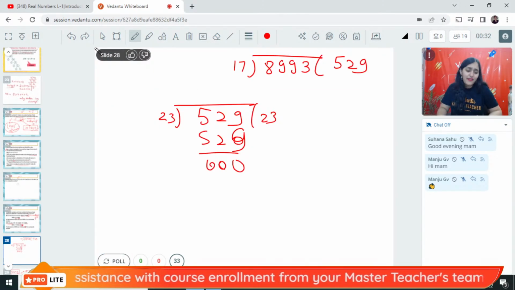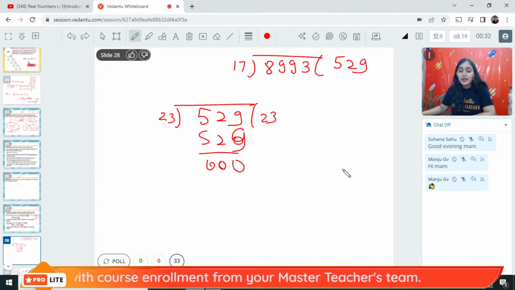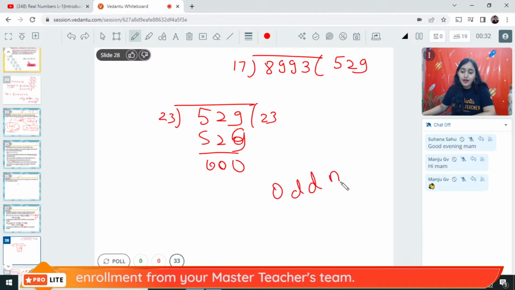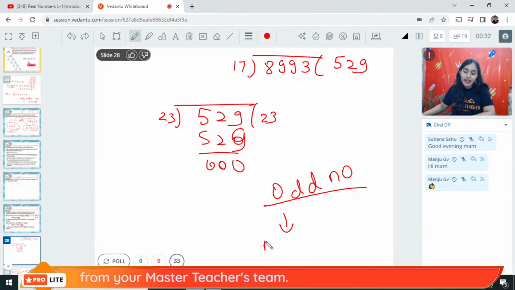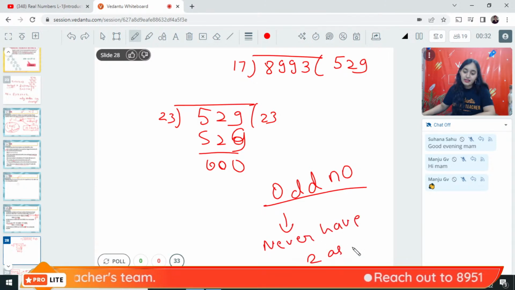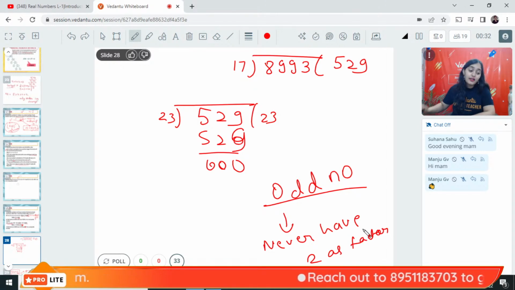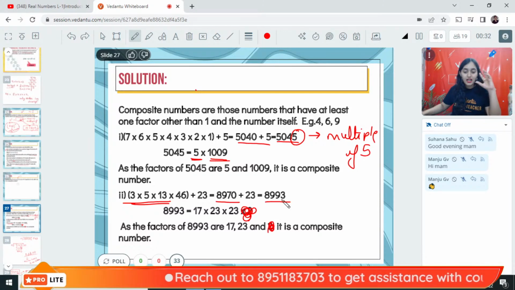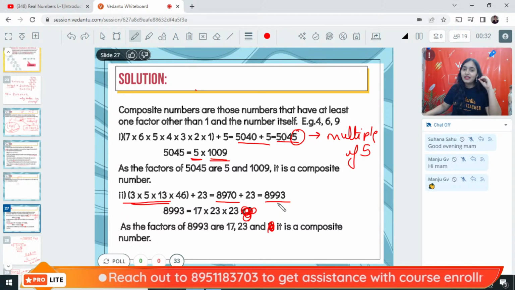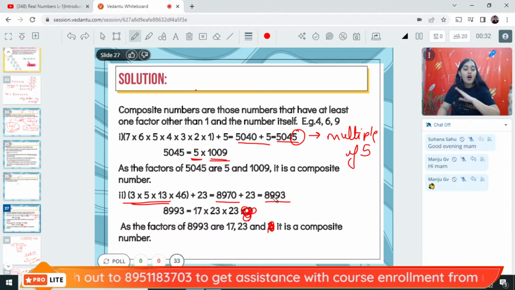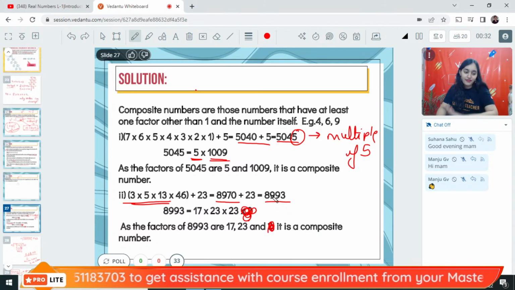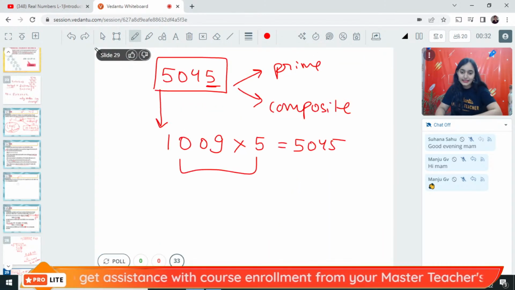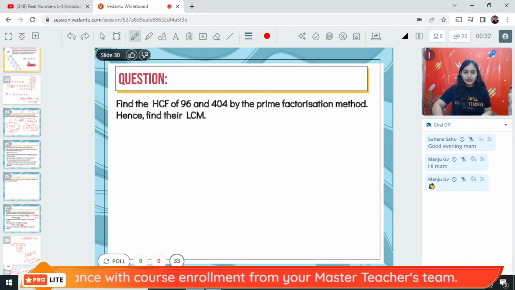Yes. 2 is not a factor. Why is 2 not a factor? Because it is an odd number. Odd number will never have 2 as a factor. So if at all you are making a mistake like this, then you can cross check yourself. Odd number will never have 2 as the factor. Alright. Chalo. I think there is one more question.